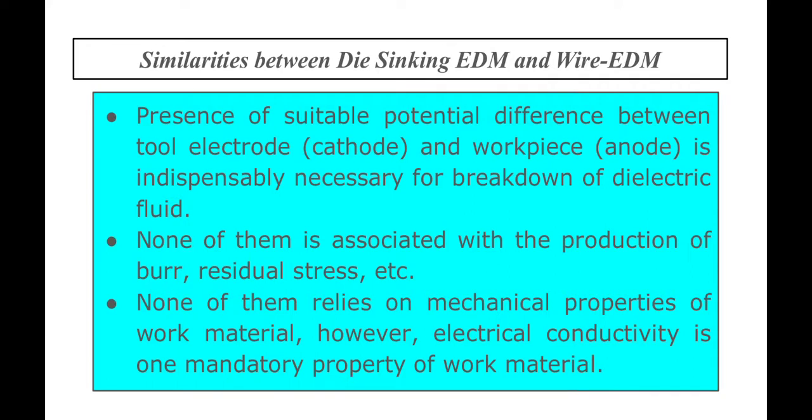And both processes do not rely on mechanical properties of the work material such as strength, hardness, ductility, etc. However, electrical conductivity is the one mandatory property of the work material for both processes.